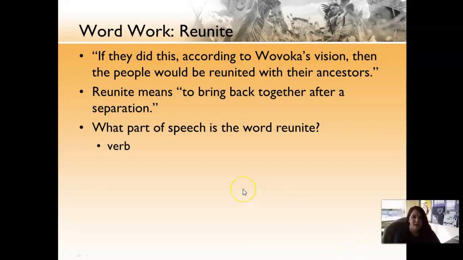Our word work for today is reunite. If they did this according to Wovoka's vision, then the people would be reunited with their ancestors. Reunite means to bring back together after separation, and this is a verb.